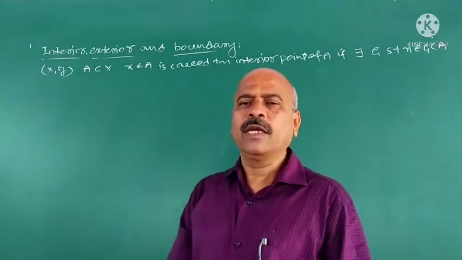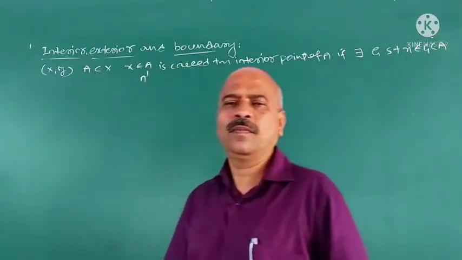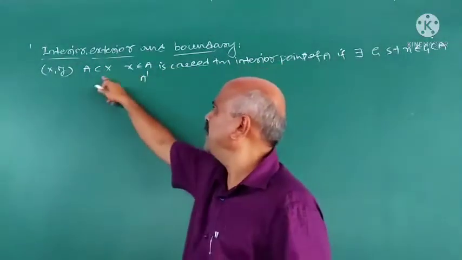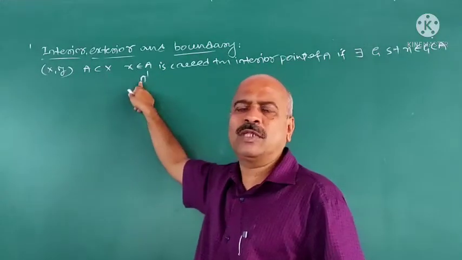And the interior of the complement of A is called the exterior of A. You have to take the complement of A, A dash, apply the same definition and find the interior points of A dash.